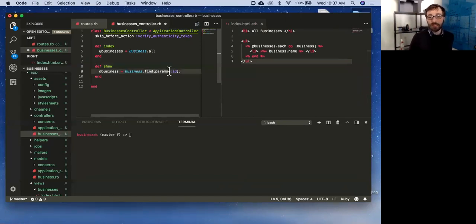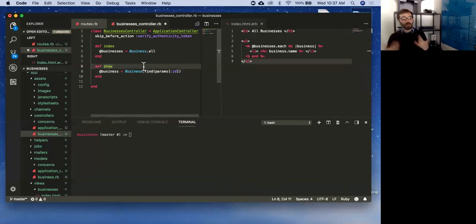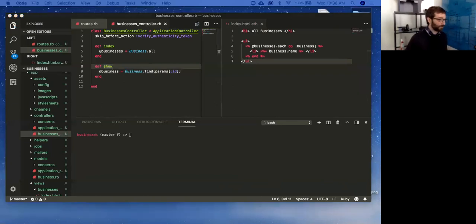We are getting that ID out of params. So params is working in the same way, right? When we get to the action, we have params. When we get to the form, params will have all the form data in it. Right now, params just has the ID data in it. So we're using the params in the same way we did with Sinatra. We're grabbing the actual business that we want. And so then what would our next step be? Once we have what we want, what do we need to do next with it? Display it, right? And we need a view for that.